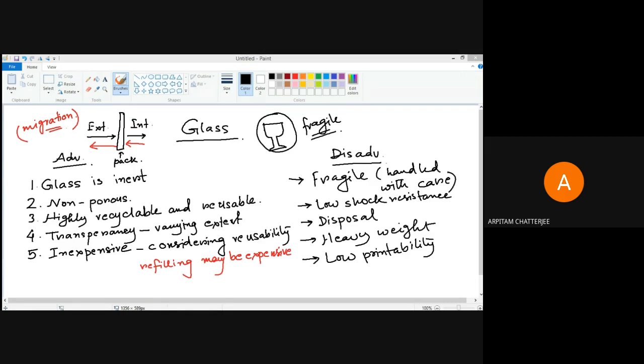The printing of glass is a very big issue. There are processes for glass printing, but if you consider mass production, the commonly used impact printing processes are not very suitable on glass. So printability is also one big issue of glass. More or less these are the advantages and disadvantages of glass. Next we will go through the different types of glasses that are used.